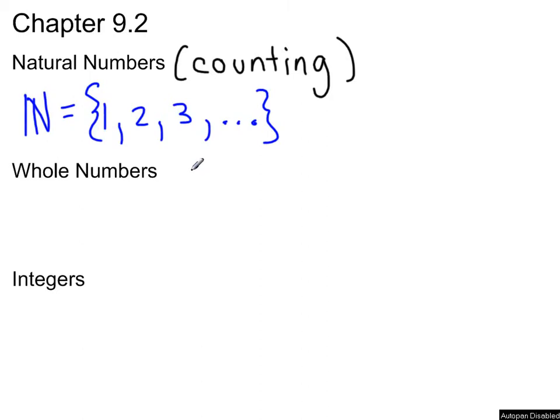Since we don't only work with the counting numbers, we have more numbers out there. We had to develop more sets of numbers. The next one is the whole numbers, in which the whole numbers include all of the naturals and also include 0.